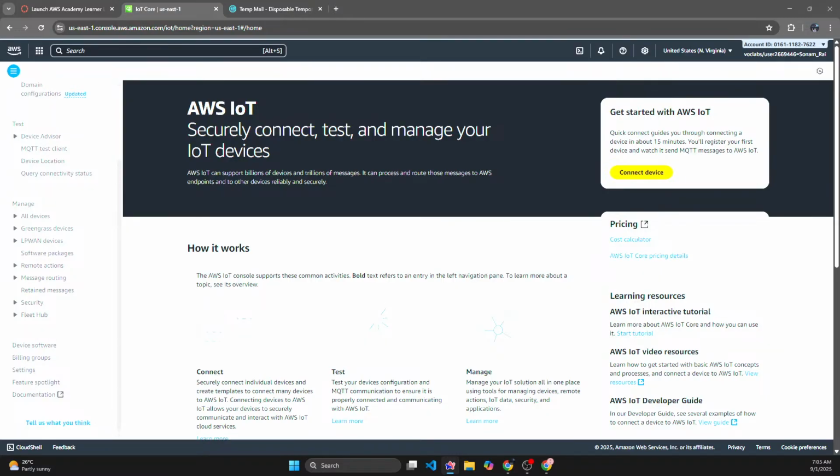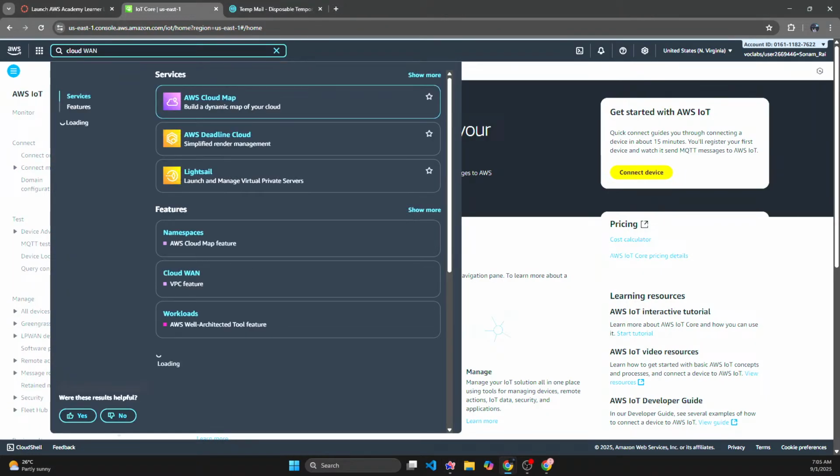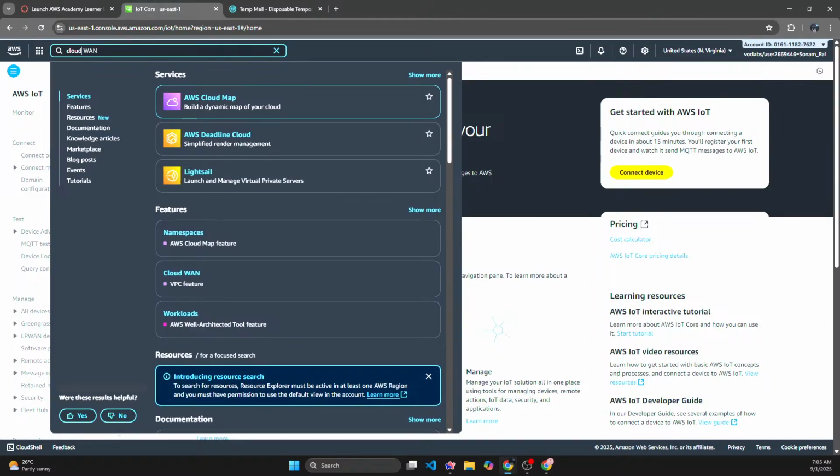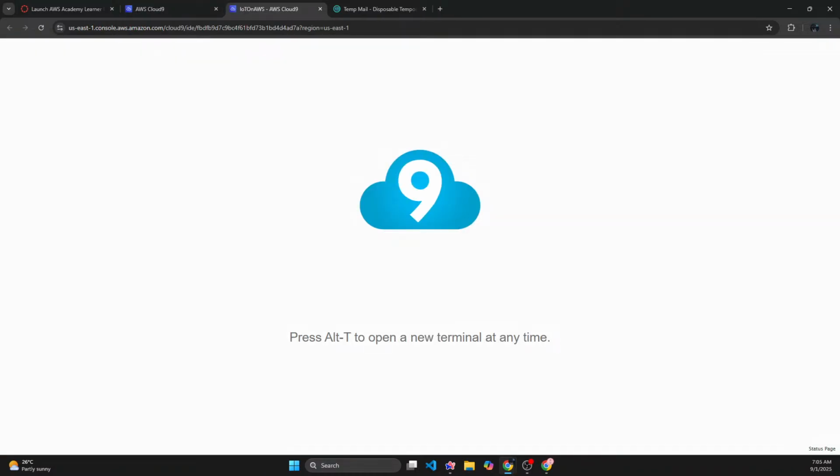In this case, that means I need Cloud9. Since it is the SDK, I will have to do it on the edge, and in this case we have Cloud9 for that once again. So let's go to Cloud9.